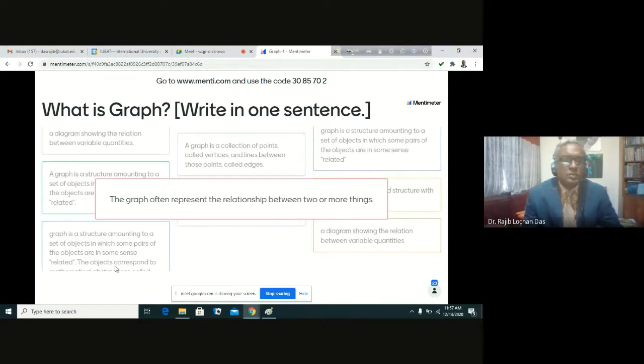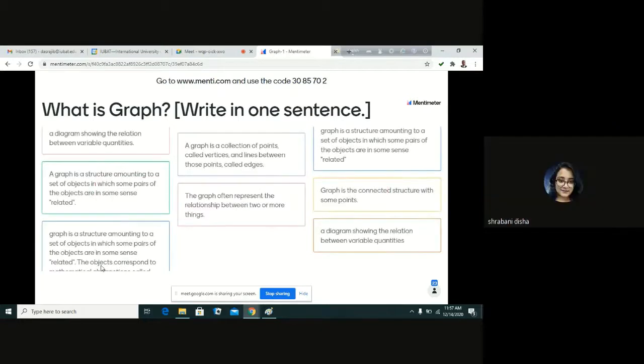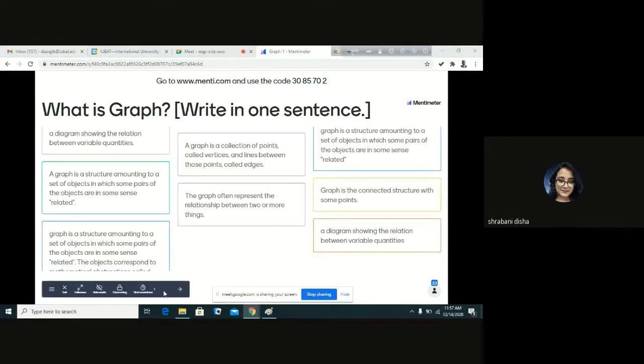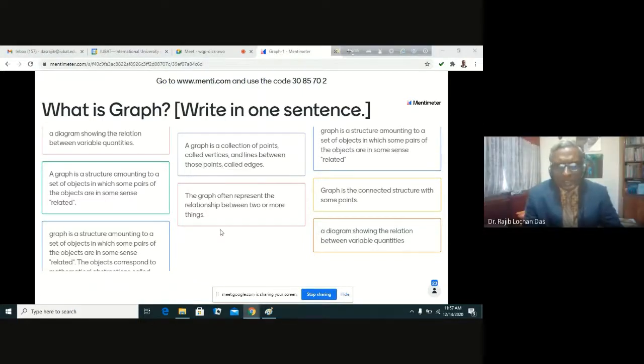Is it okay? Do you understand? Yes, sir. Graph is a connected structure of some points. Is it correct or partially correct? No, it is correct. I mean, graph is a connected structure with some points. It is correct. No problem. Okay, sir. Maybe you can say something more.